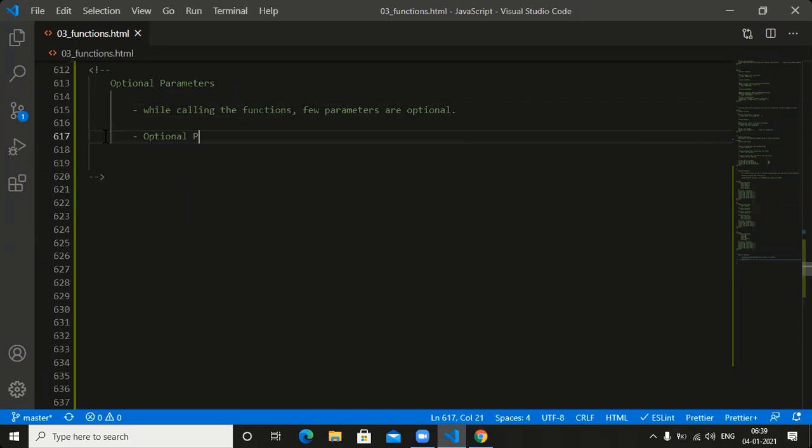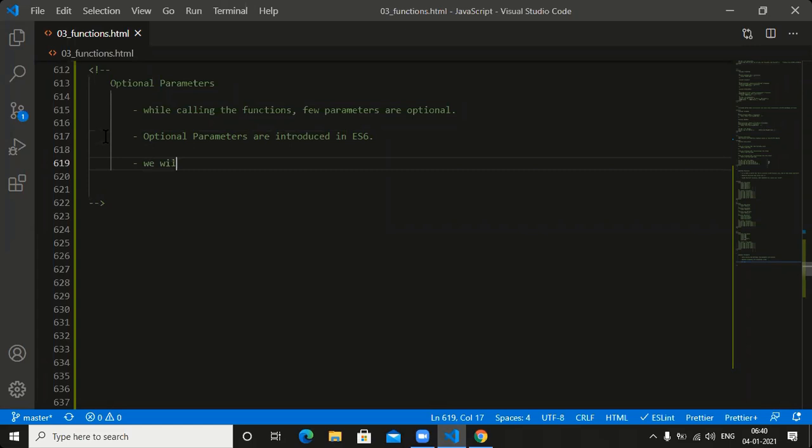Optional parameters are introduced in which version? The ES6 version. How to represent the optional parameters? If you want to represent optional parameters, we need to go for the question mark.